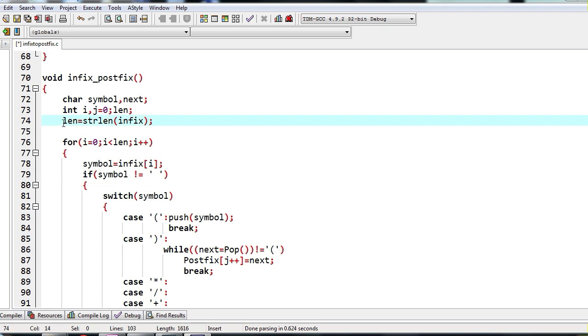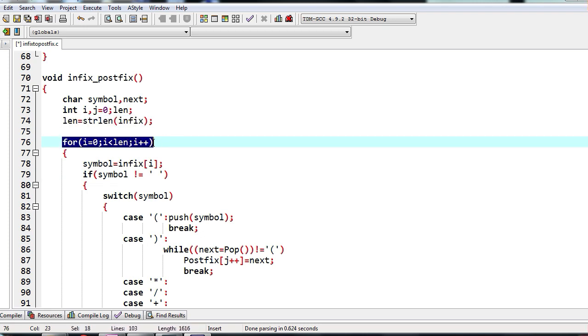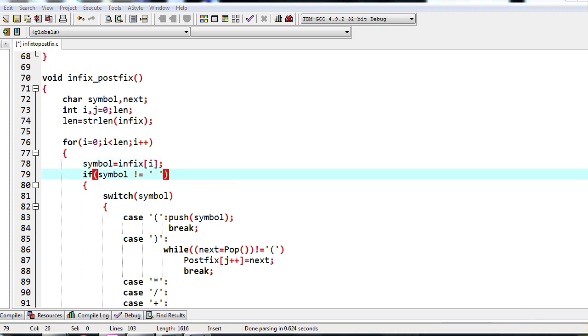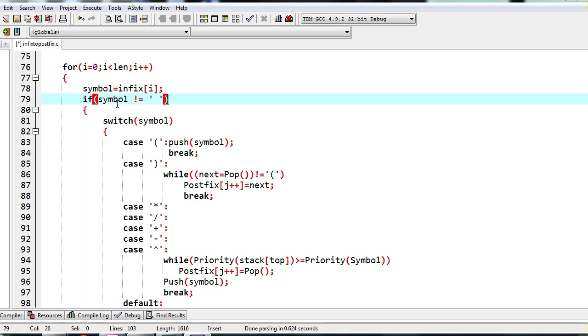Understand clearly? For infix to postfix expression, first I find out the length of the infix expression. Then I write a for loop to execute this set of instructions that many number of times. Every time I am reading the characters one by one from the infix array, I am copying it to a character variable called symbol. Then if that symbol is a white space, I am not doing all these things. Only if it is not equal to white space, we do this. If it's a white space, nothing is done.